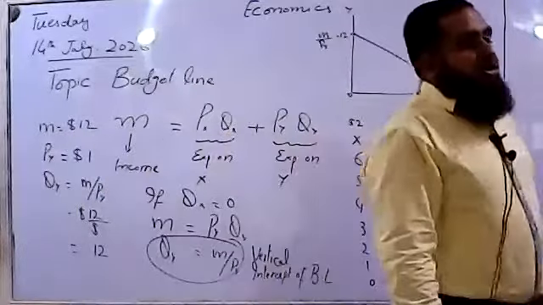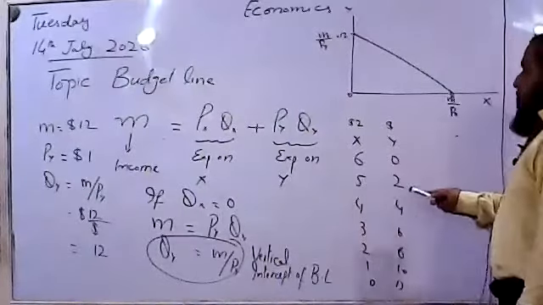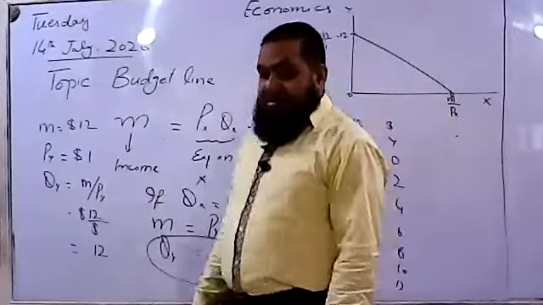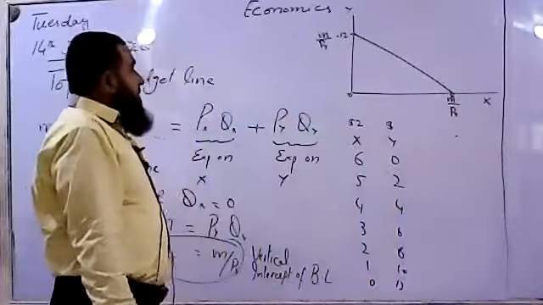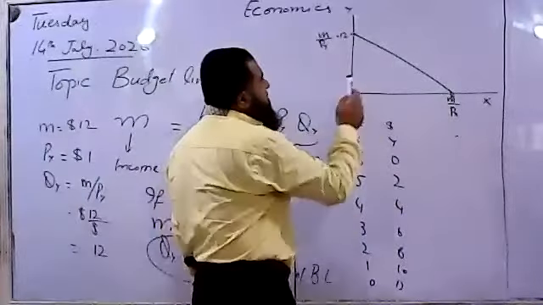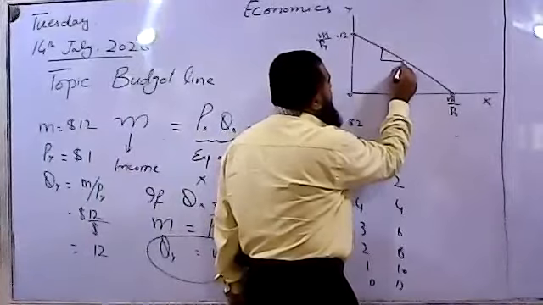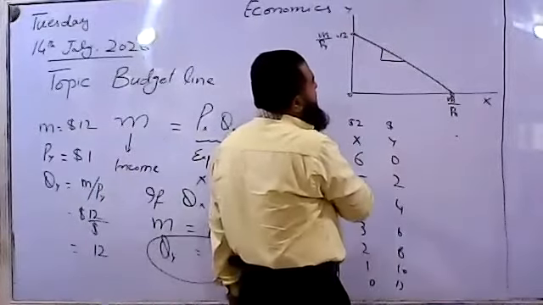So what happens when he gives up 1 unit of X? He buys 2 units of Y, because the price of X is double the price of Y. So this is downward sloping, negatively sloped. What will be the slope of this budget line?